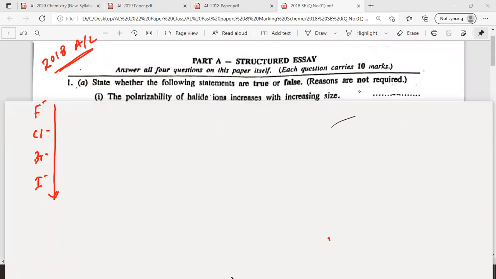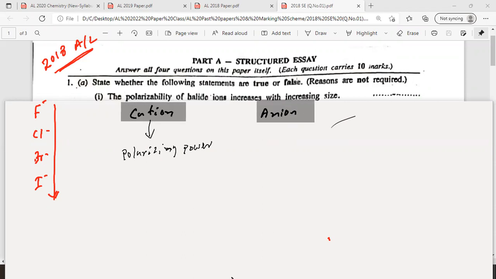Look at the screen, everyone. When it comes to a cation, that means a positively charged ion, that is called polarizing power. What is called polarizing power? When it comes to an anion, we call it polarizability. Cation: polarizing power. Anion: polarizability. This is under general chemistry. I think most probably you might have learned this under the theory class. Polarizability.